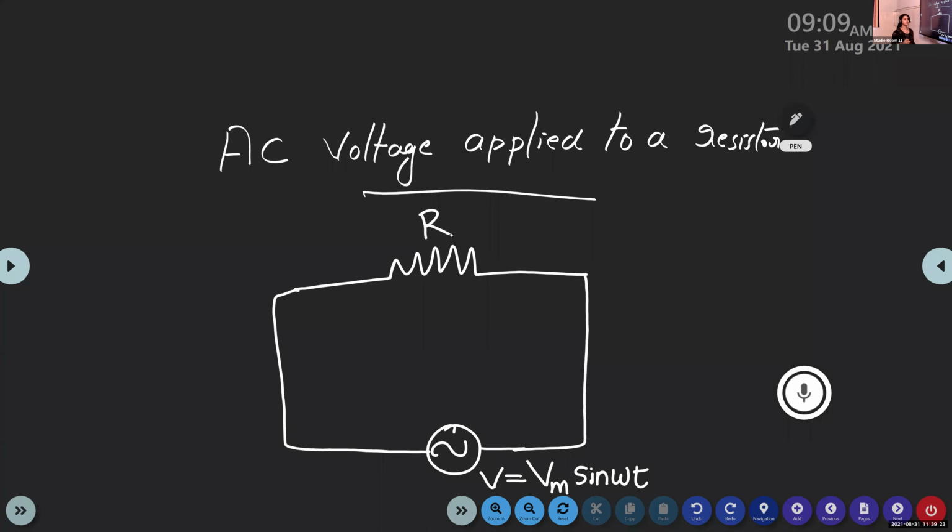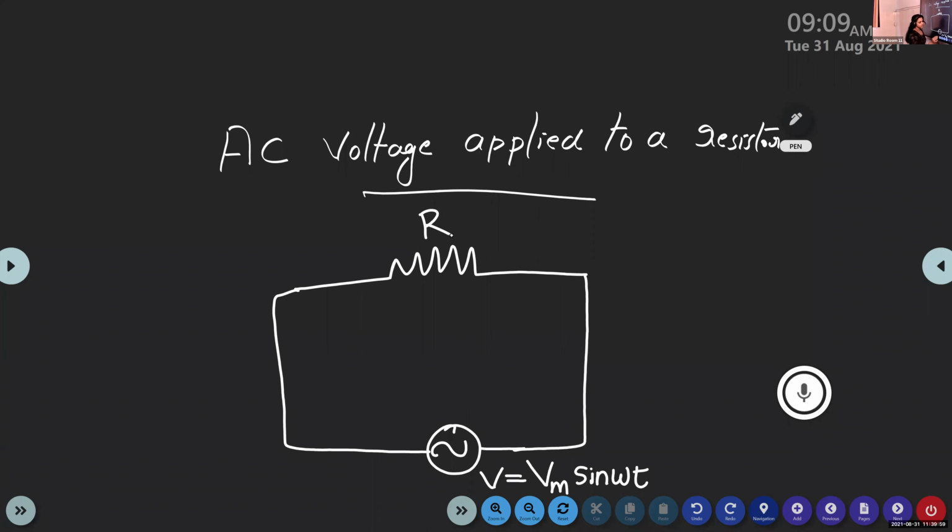So here we consider a circuit with a resistor and then an alternating source of EMF V is equal to Vm sin omega t is applied to it. And what is the characteristic or speciality of a resistive AC circuit? It consists only of the resistor element. It doesn't contain any other kind of circuit elements. It only consists of the resistor, and also an alternating source of EMF, that is V is equal to Vm sin omega t.